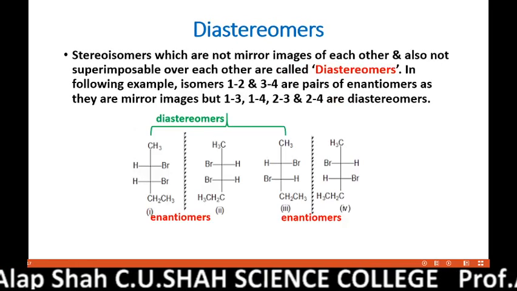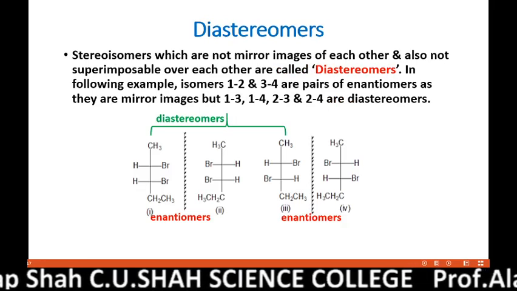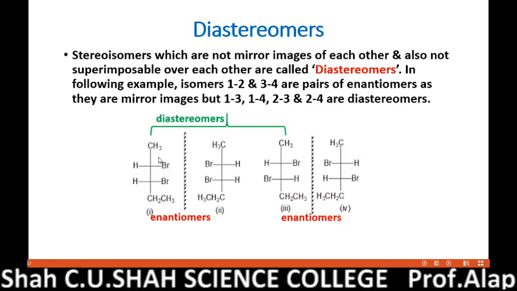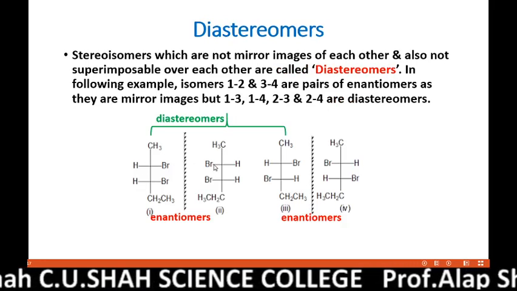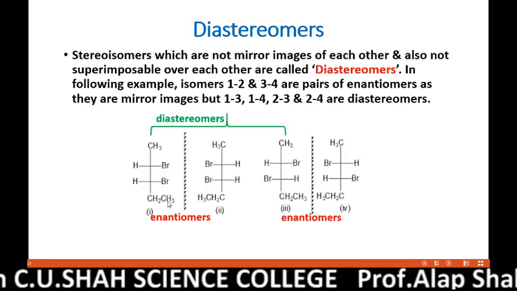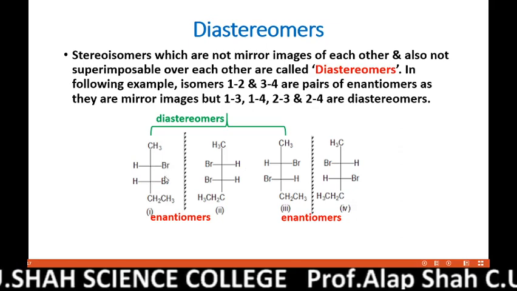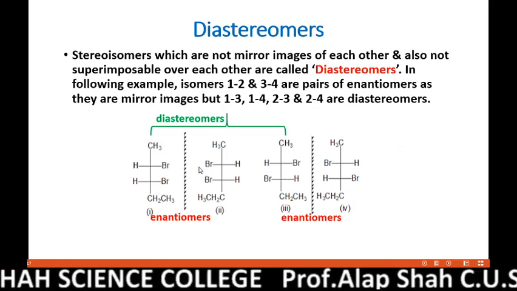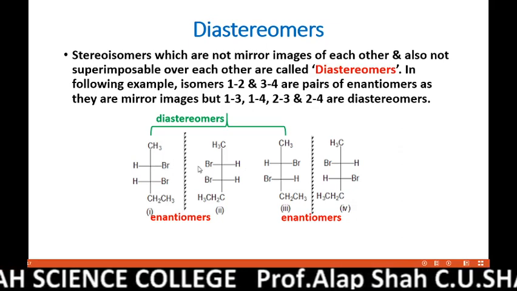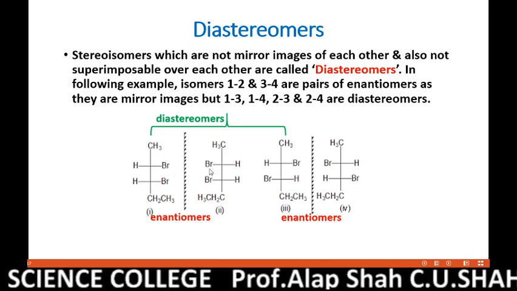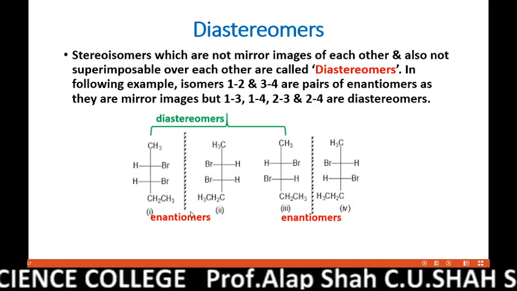And diastereomers. These are the four stereoisomers of 2,3-dibromopentane. Five carbons are there, 1, 2, 3, 4 and 5, and two bromines. These two are mirror images and also not superimposable, that's why they are enantiomers.